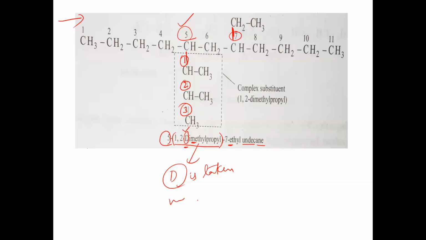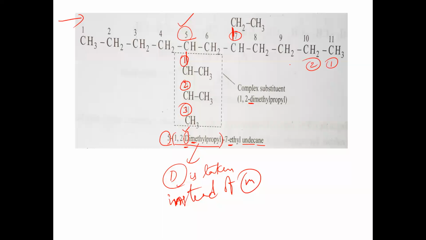So D is taken instead of M. D is taken for alphabetical order. Here in ethyl, the first letter is E. Now E and D, which will come first? D. That's why the dimethyl propyl substituent should be given the lowest possible number in the chain. If you give numbers from this side, you check it.